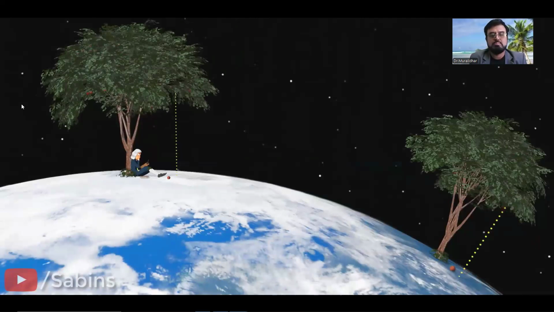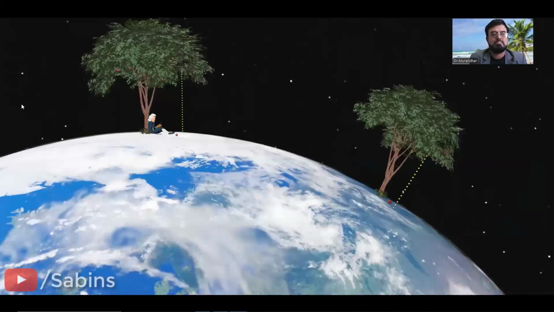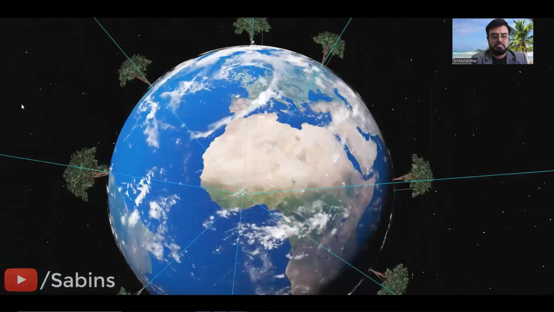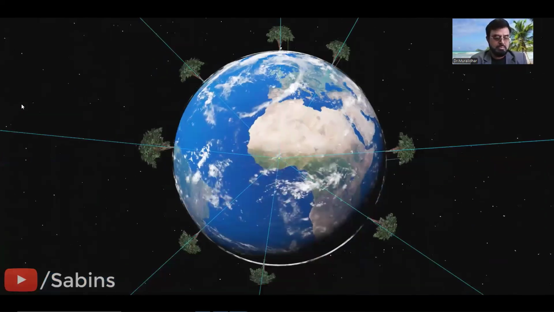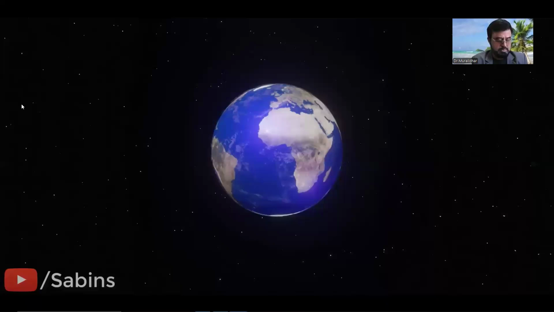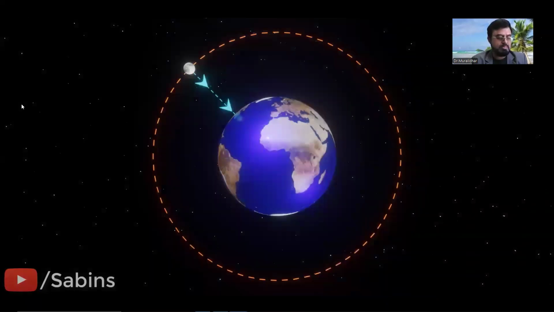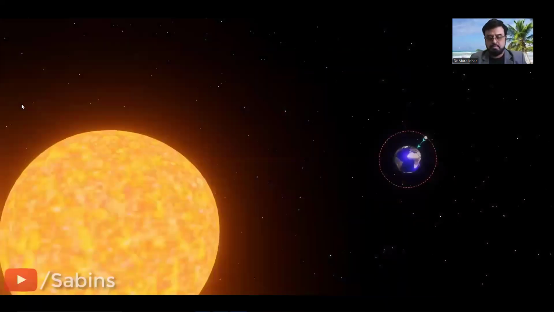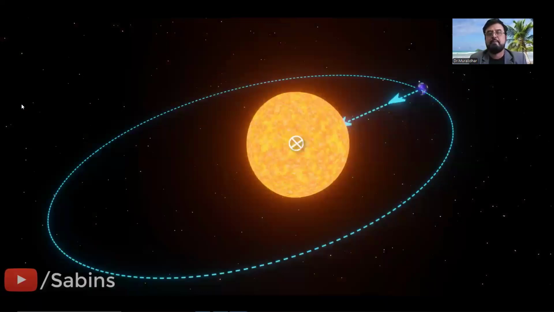If you analyze this way, it is clear that objects fall to the Earth in a radial direction, or the Earth attracts the objects radially towards the center. This observation was the turning point in the discovery of the universal law of gravitation. Newton realized that the Earth does not attract the objects just down, but it attracts the objects radially towards its center. It's logical to conclude that, in a similar way, the Earth is pulling the Moon radially towards its center with an attractive force. Similarly, the Sun as well is attracting the Earth towards its center with a certain force.